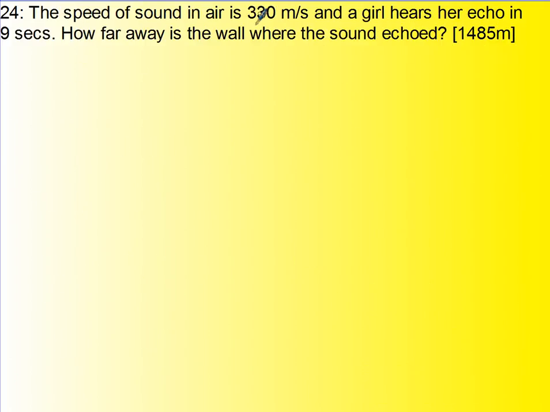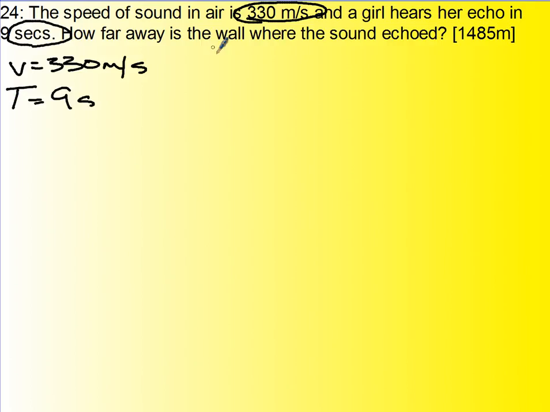Now, the speed of sound is 330 meters per second. A girl hears an echo in 9 seconds, so the total time is 9 seconds. How far away is the wall where the sound echoed? Okay, so basically we're asking for the width of the canyon.